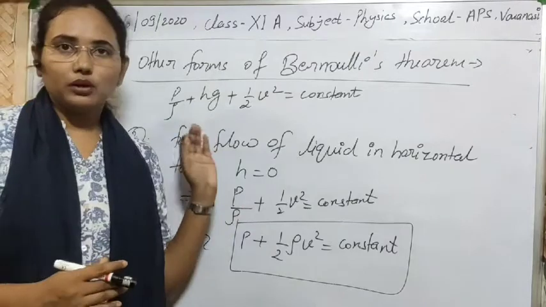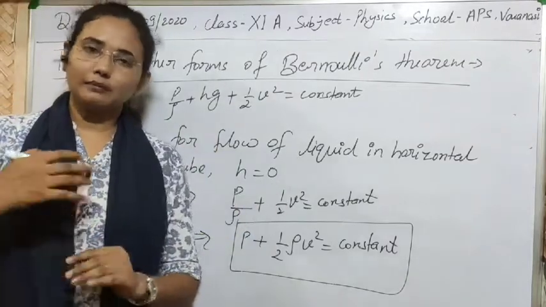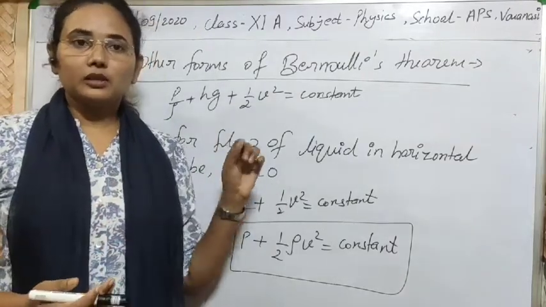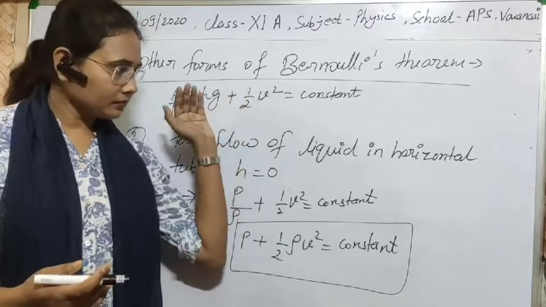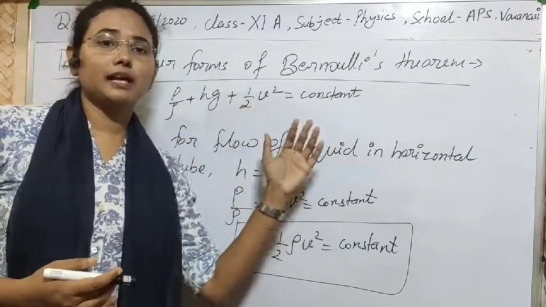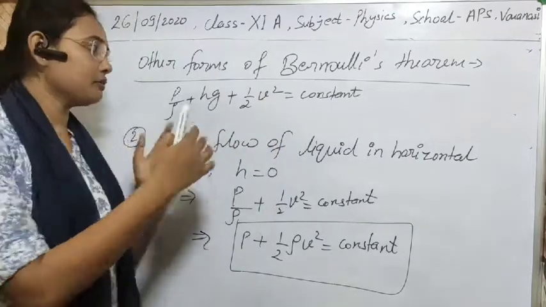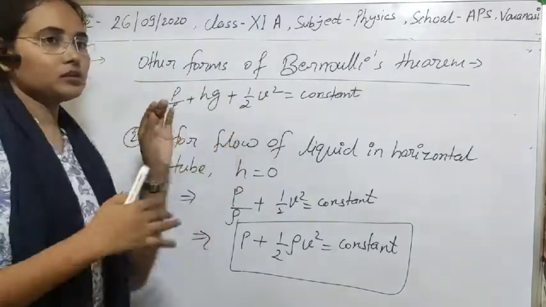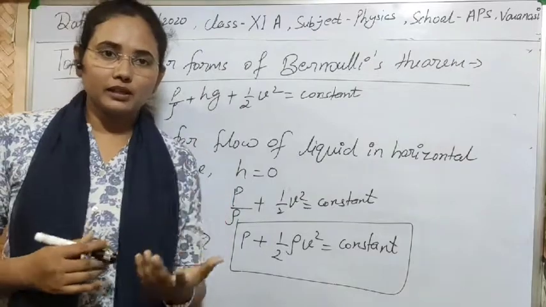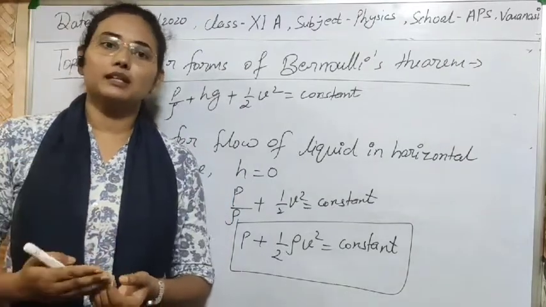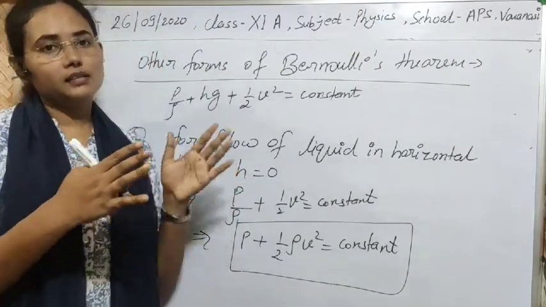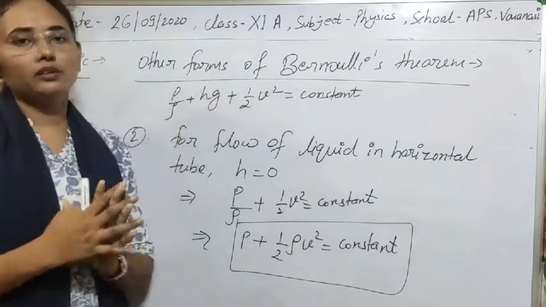Again I have told you, and I am telling you again, that Bernoulli's theorem is only verified for streamline flow of an ideal liquid. If there is no loss of any type in the liquid, meaning no loss of pressure energy, kinetic energy, or potential energy into other forms, then in that condition the sum of these will be constant.